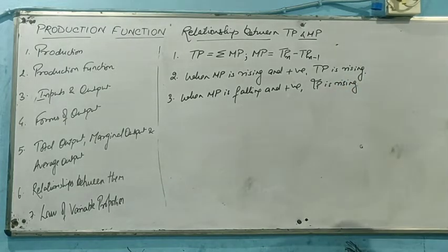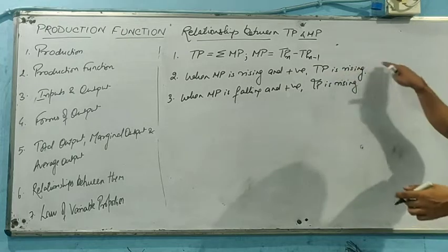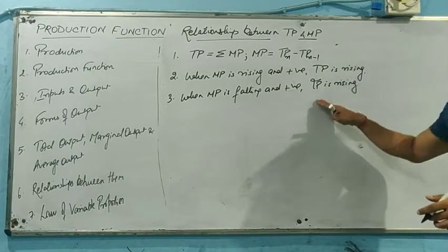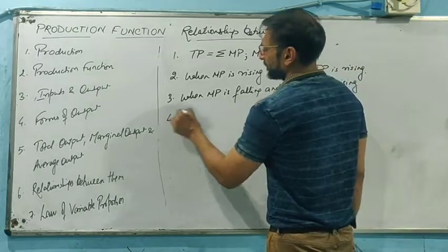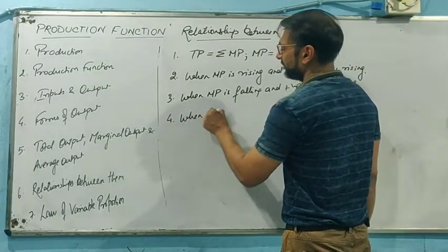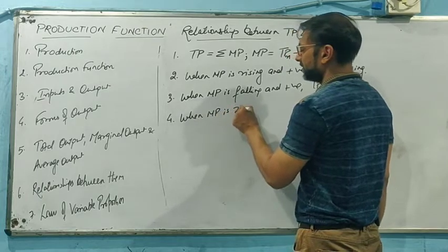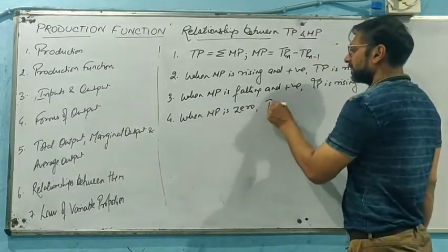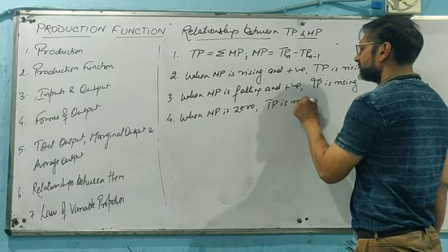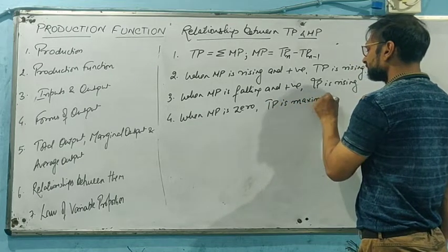Here the difference is only that earlier TP was rising at an increasing rate, here TP is rising at a decreasing or diminishing rate. Again we say when MP becomes 0, we can say TP is maximum.